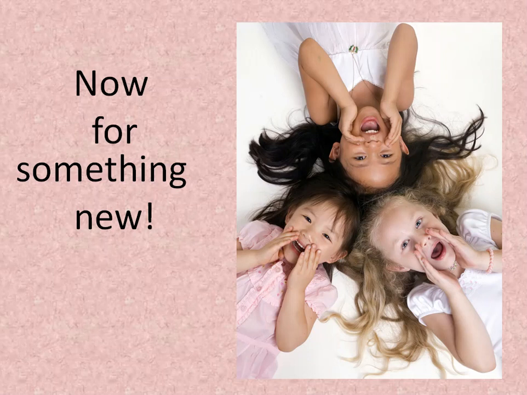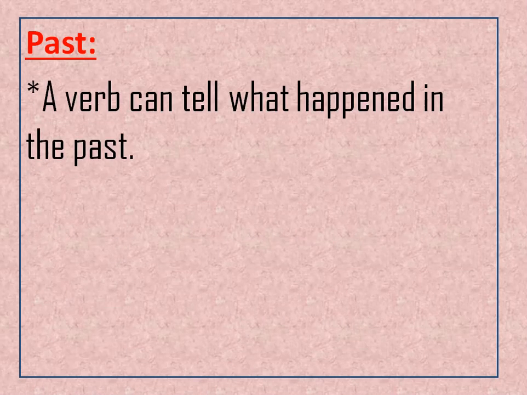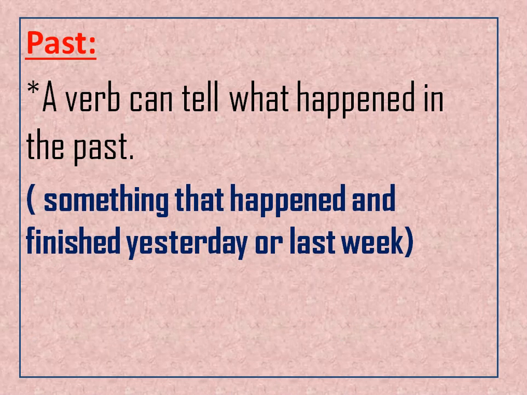Our lesson today. Today we are going to talk, as I said, about past and future. What is past? A verb can tell what happened in the past. What is meant by past? Past means something that happened and finished.